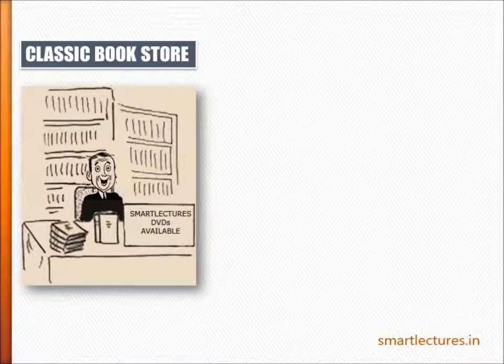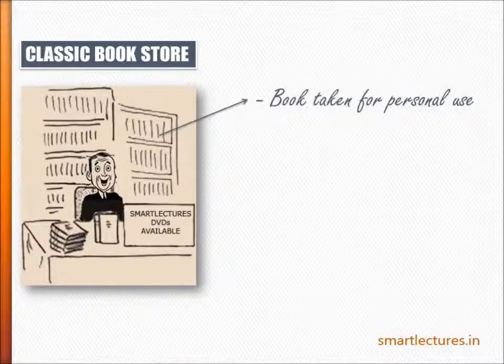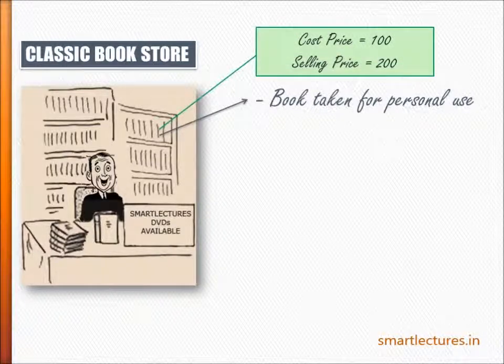Okay, let me explain this thing with the help of some example. Suppose you are running a classic bookstore and on a particular day you take one book for your younger brother. The reason being it's his birthday today and you want to give him a very good book as a birthday gift. And the cost of that book is rupees 100. But the selling price of that book is rupees 200.